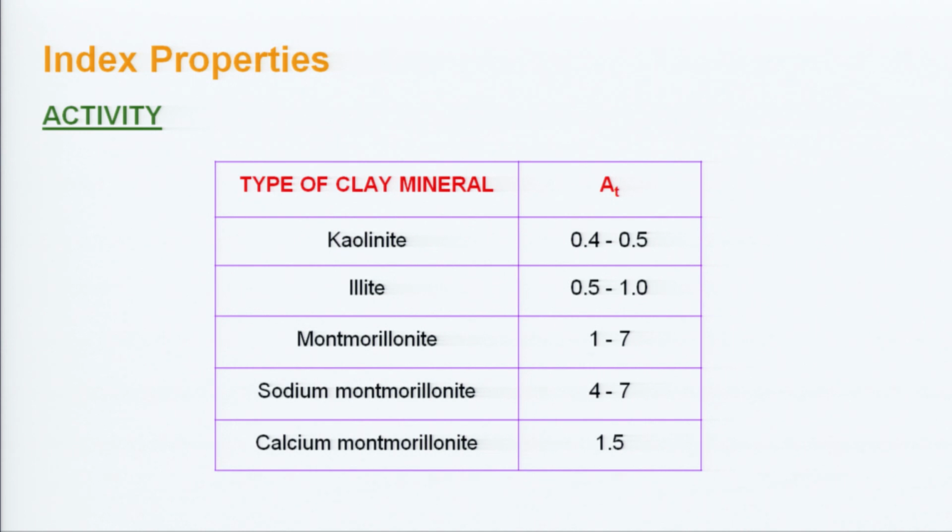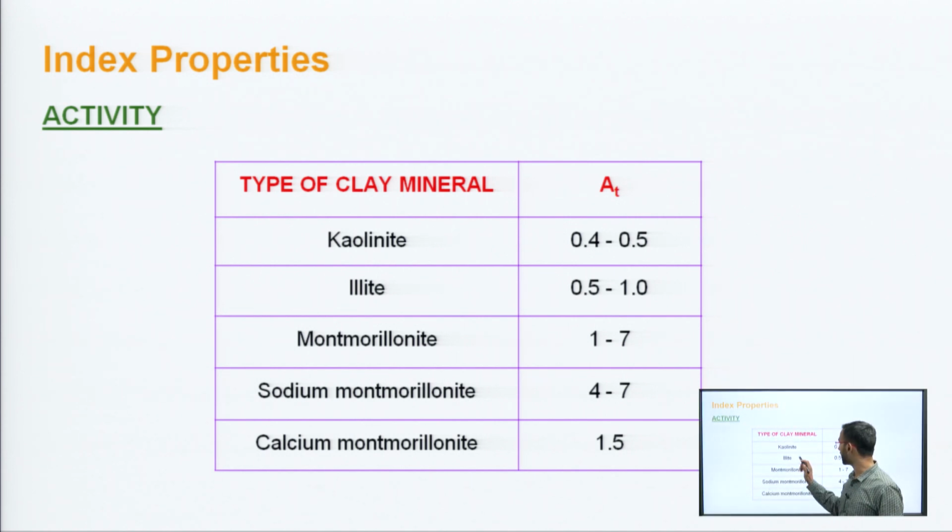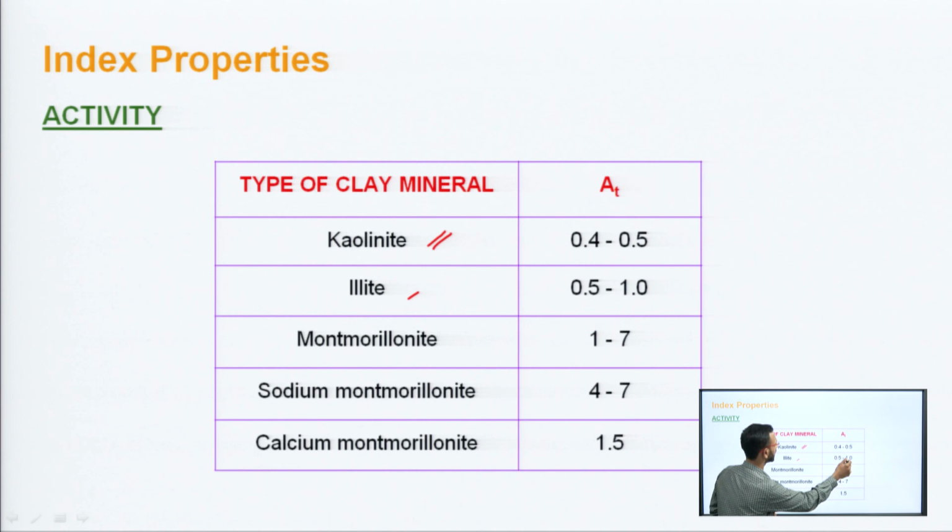Then, like in the previous slide where I discussed the effect of the clay mineral, understand that if kaolinite is present in the soil, the activity value will be 0.4 to 0.5. If illite is there, the activity is slightly higher, 0.5 to 1. If it is montmorillonite, it is 1 to 7.